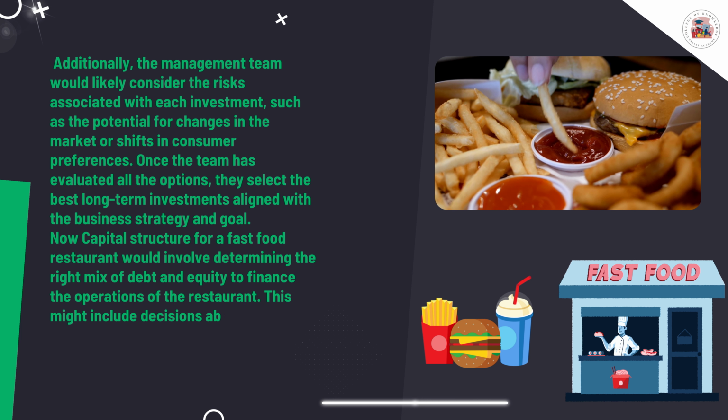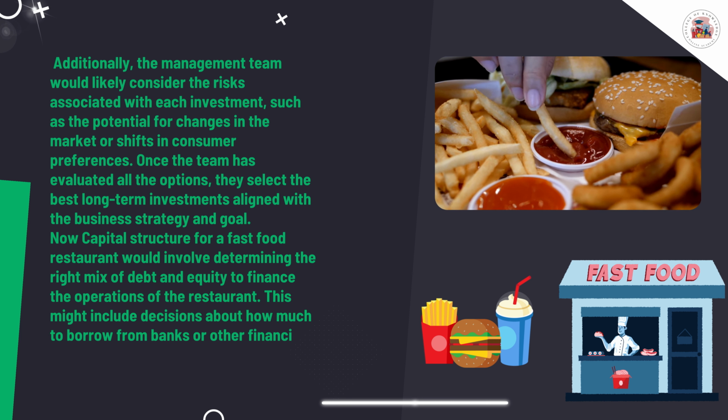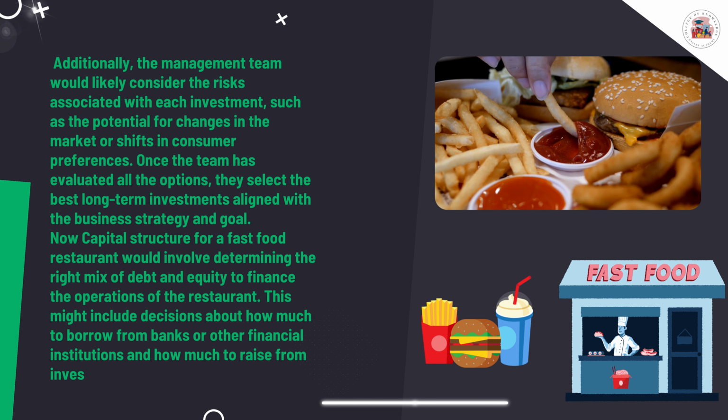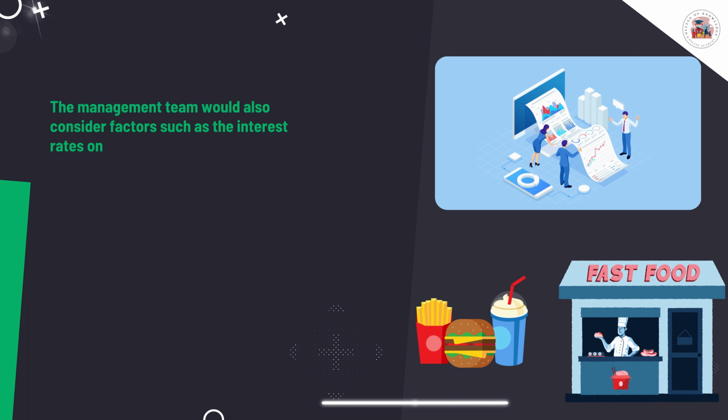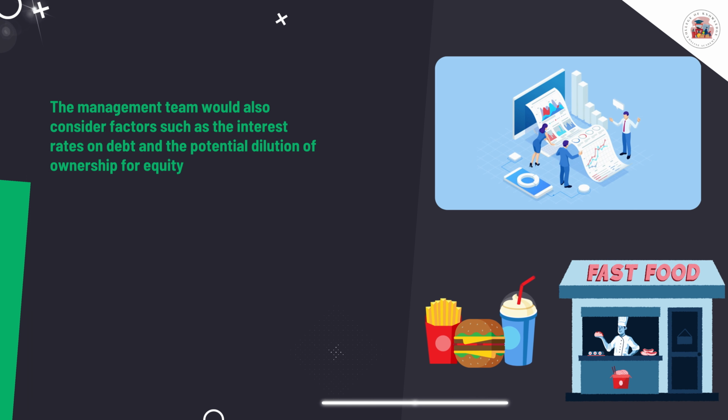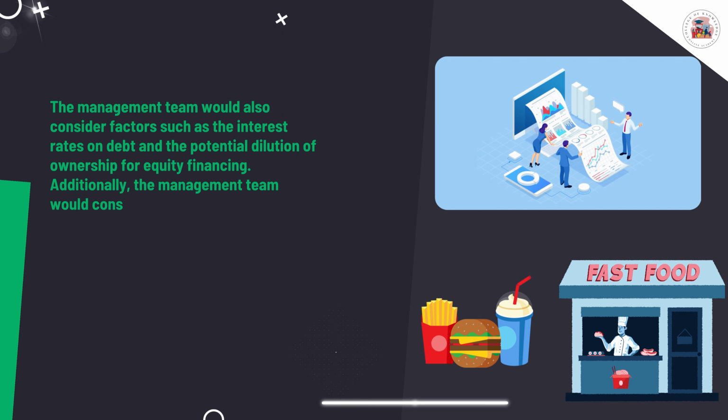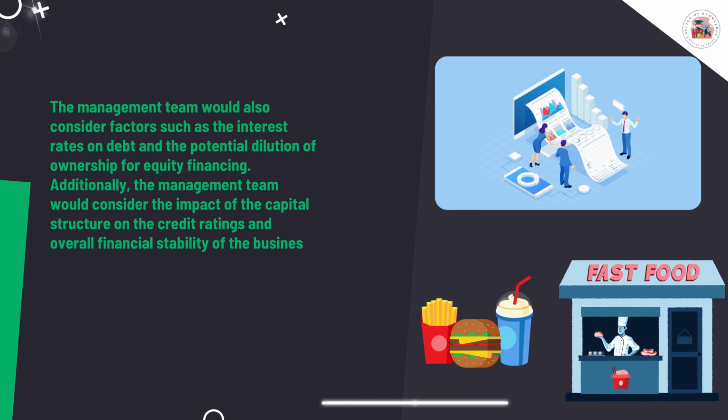finance the operations of the restaurant. This might include decisions about how much to borrow from banks or other financial institutions and how much to raise from investors such as shareholders. The management team would also consider factors such as the interest rates on debt and the potential dilution of ownership for equity financing. Additionally, the management team would consider the impact of the capital structure on the credit ratings and overall financial stability of the business.